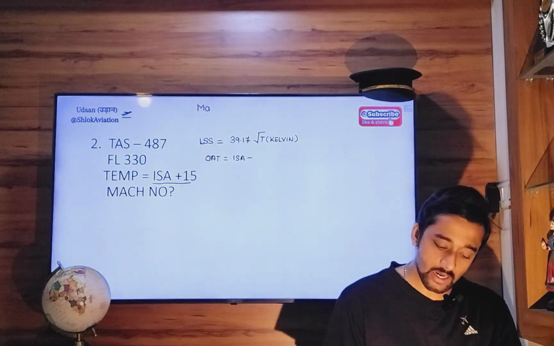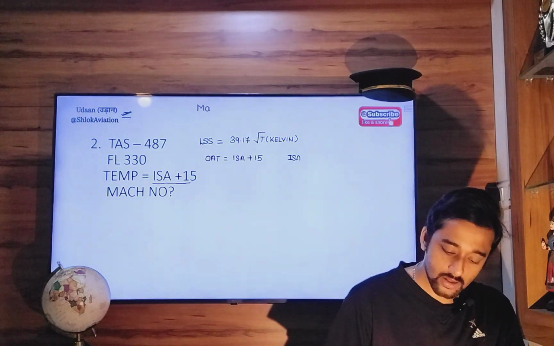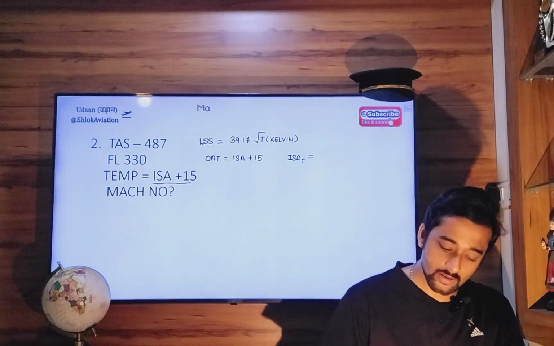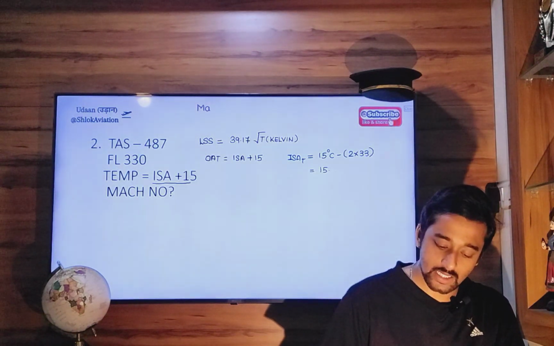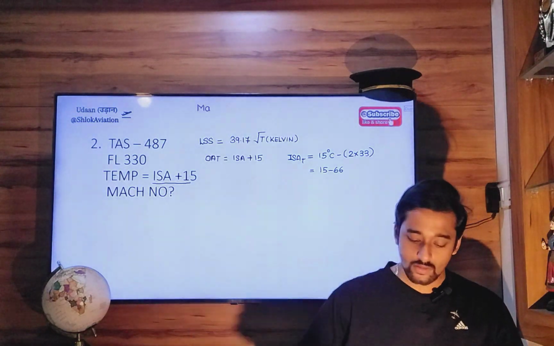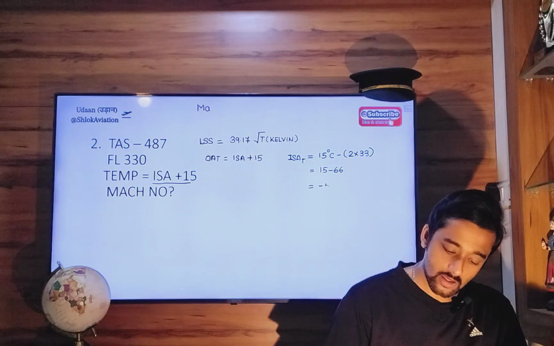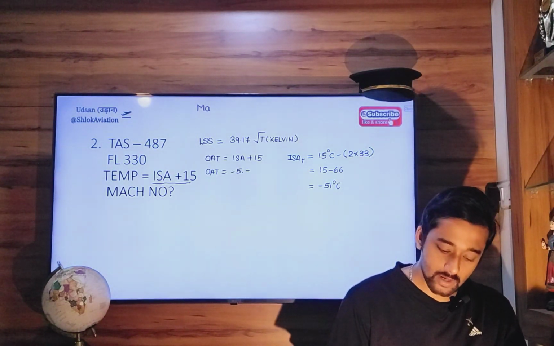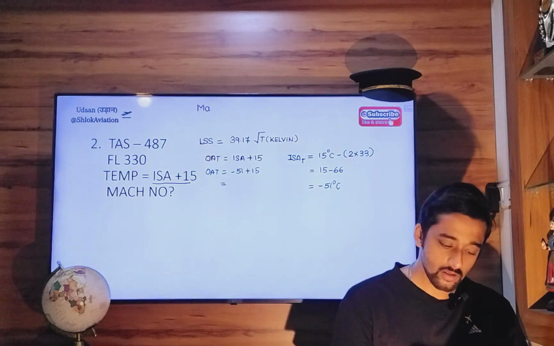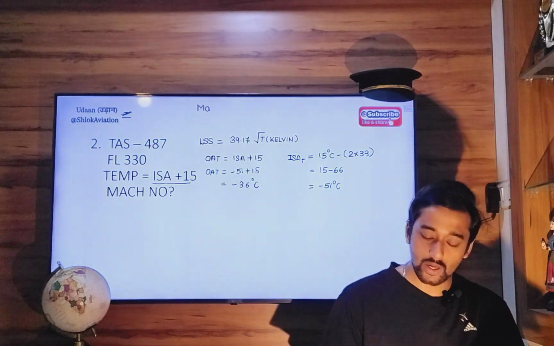So first let's find out the ISA temperature at 33,000 feet. It is equal to 15 degrees Celsius minus 2 into 33, so 15 minus 66, that is minus 51. So outside air temperature will be equal to minus 51 plus 15, that is minus 36 degrees Celsius.